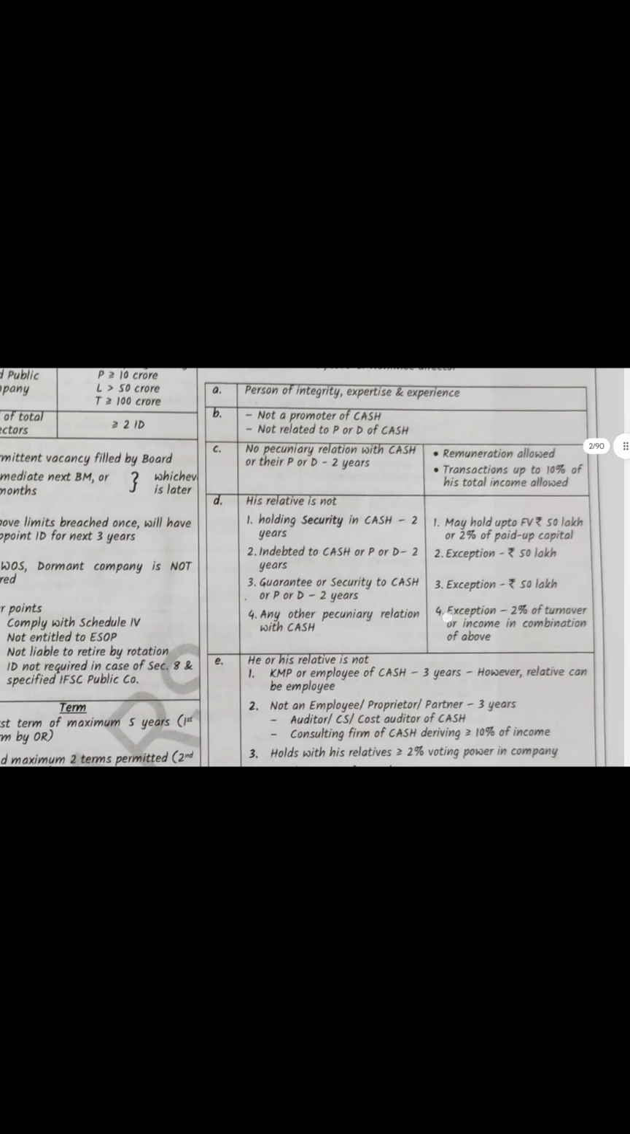Next, a director other than MD, WTD or nominee director. MD is managing director, WTD is whole-time director. Other than these 3 people, these are the qualifications an independent director needs to have. A person of integrity, expertise and experience, not a promoter of the company, associate company, subsidiary company or holding company, and not related to a promoter or director.